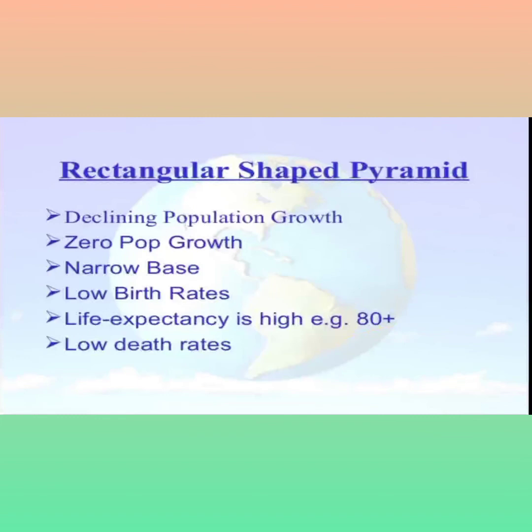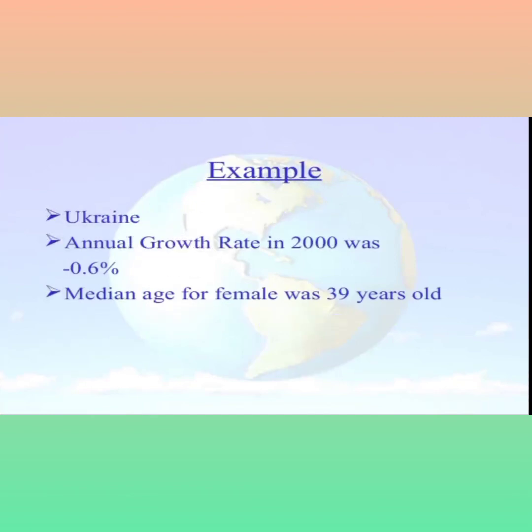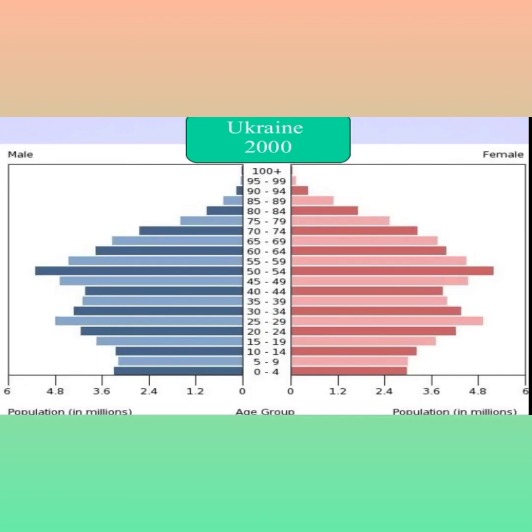Rectangular shaped pyramids indicate declining population growth: zero population growth, narrow base, low birth rate, high life expectancy, for example 80 plus, and low death rate. For example, in Ukraine the annual growth rate in 2000 was minus 0.6%. The median age for females was 39 years.